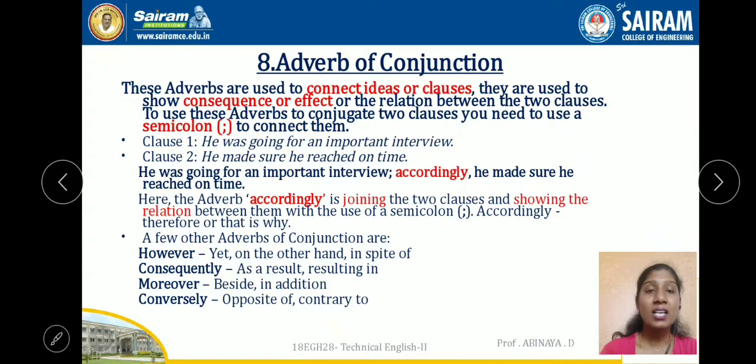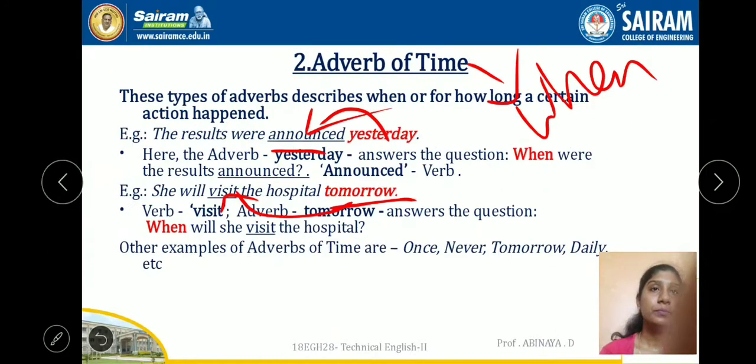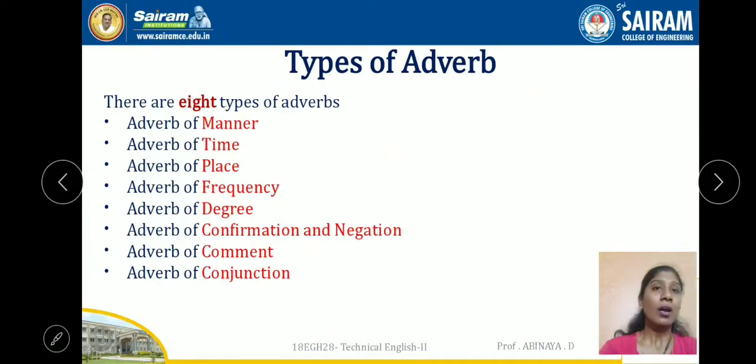So, these are the 8 types of adverbs. Adverbs of manner tell about the mannerism, how an action has happened. Adverb of time tells about when an action has happened. Adverb of place tells about where an action has happened. Adverb of frequency tells about how often an action has happened. Adverb of degree tells about to what extent an action has happened.